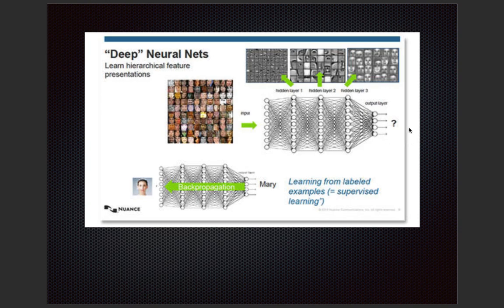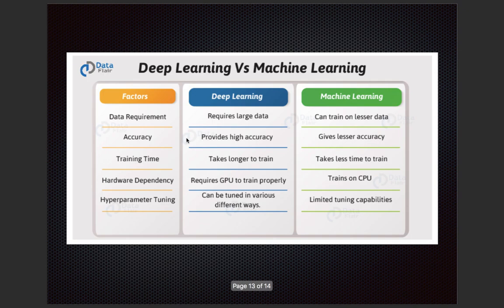Finally we have the output. Once we have the output, we compare it with the actual output. We go back, we backpropagate, and we change our weights and biases. Then we predict again, and we keep repeating this until we come to a conclusion that yeah, we are most similar to the actual model.